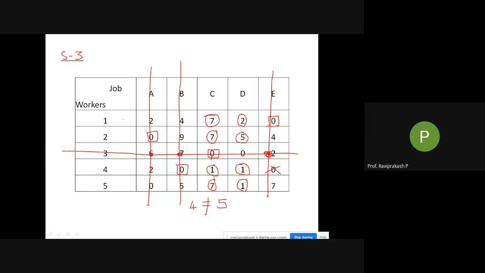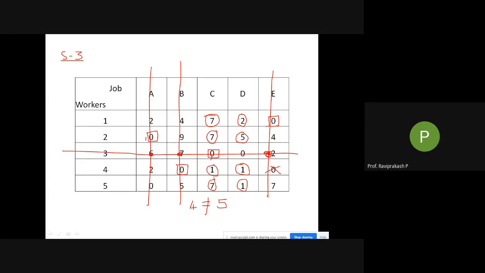First we went to the first row, and found there is only one zero. We marked that zero and crossed off this particular column. Then check the next row, how many zeros are there? There is only one zero here, so I marked this zero and crossed off this column. Coming to the third one, I had two zeros here, so nothing will be done, and I'll go to the next one. As of now, I have crossed off A and E. This B column is intact, we have not yet cancelled it.